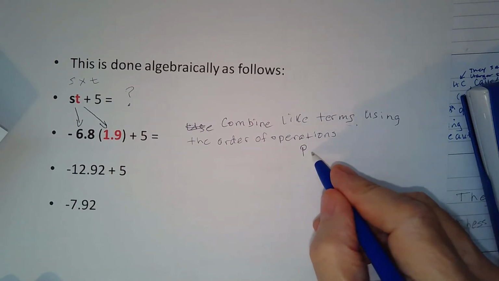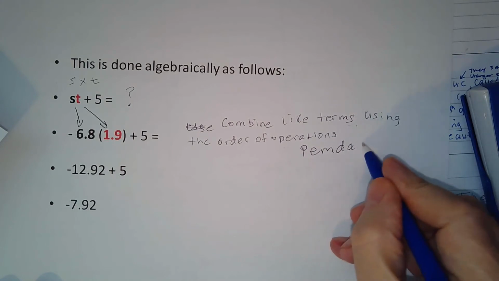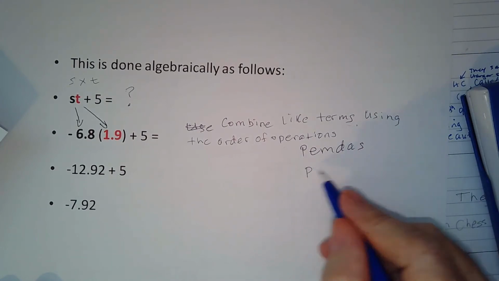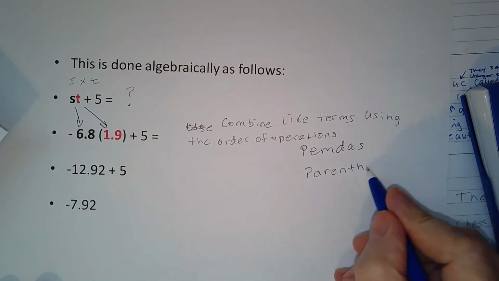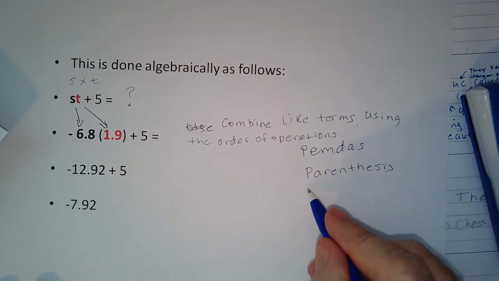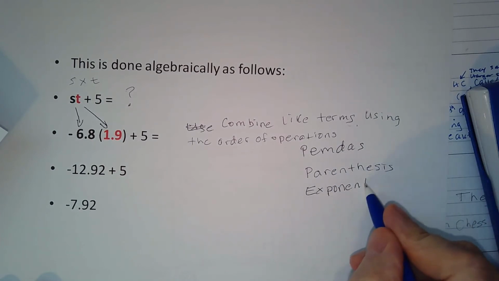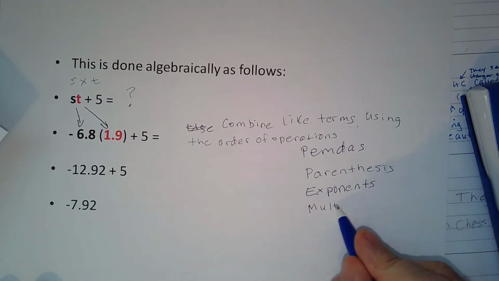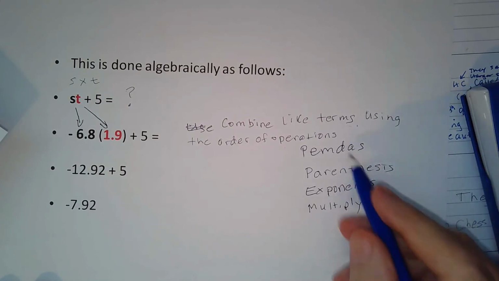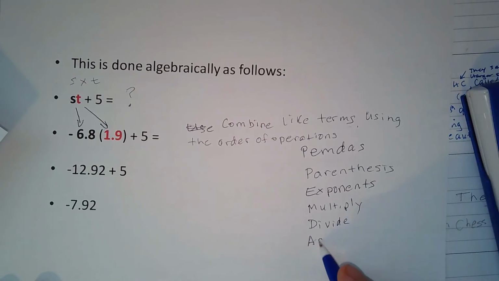So PEMDAS means the following. The P means parentheses. The E means exponents. The M means multiply. The D means divide. The A means add.